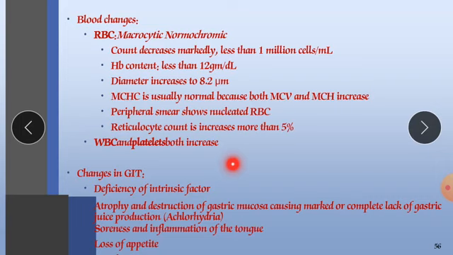Pancytopenia. Pancytopenia is nothing but the condition when there is a decrease in the production of all blood cells: RBC, WBC and platelets. That condition is called pancytopenia.